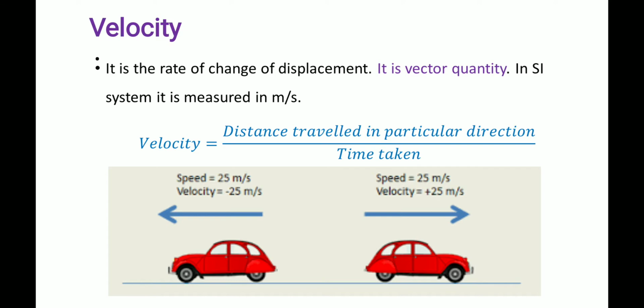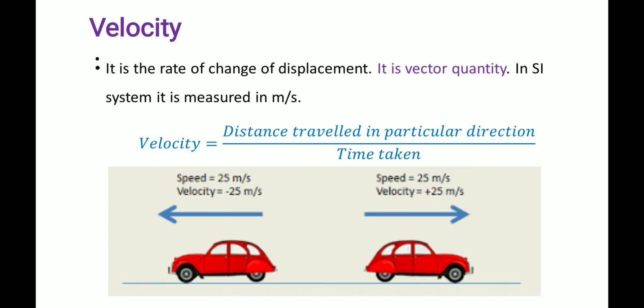So displacement is a vector quantity. So here towards the right side I take as plus. If it is towards the left side, it is minus 25. Displacement is a vector quantity, so moving towards right and moving towards left are not the same, just reverse.